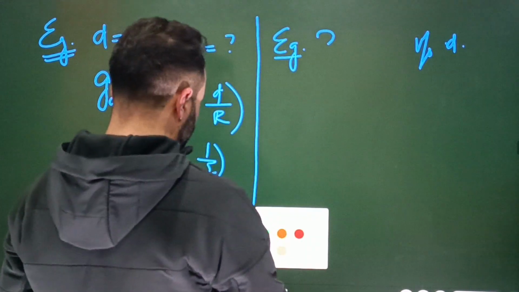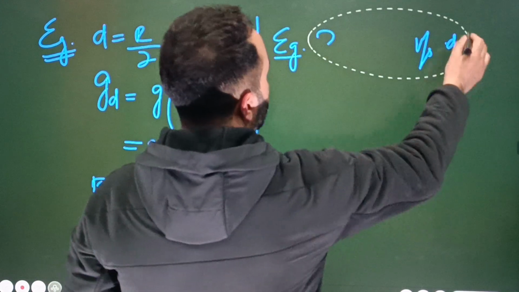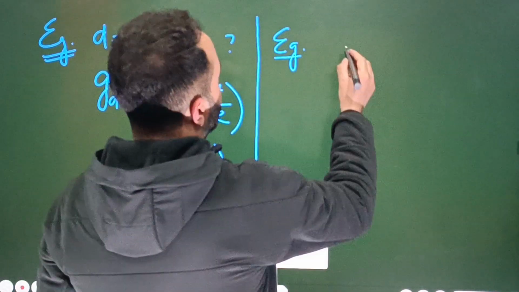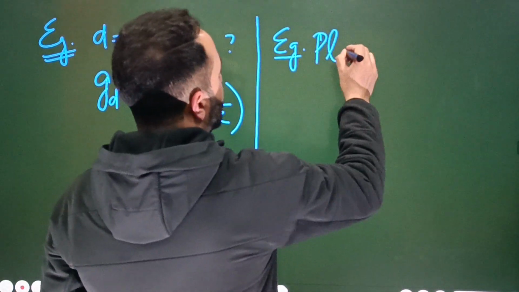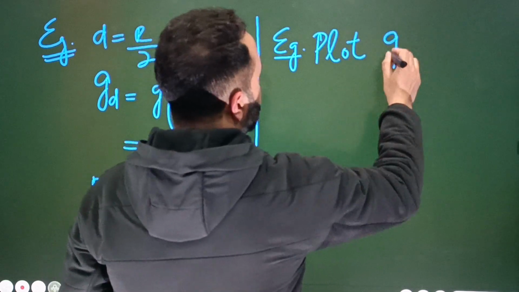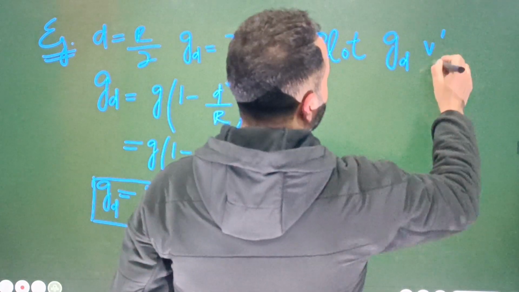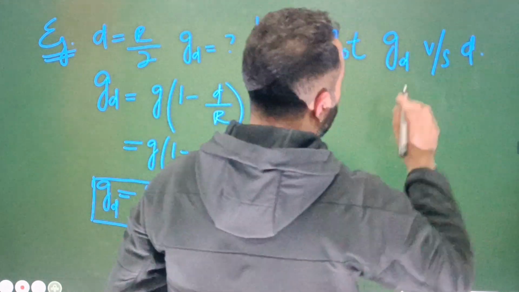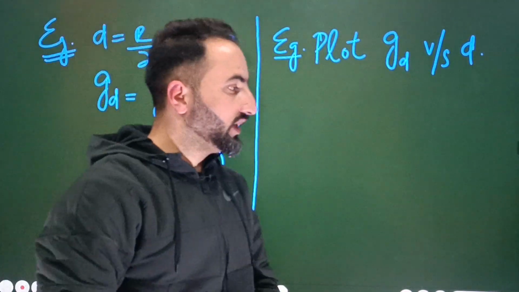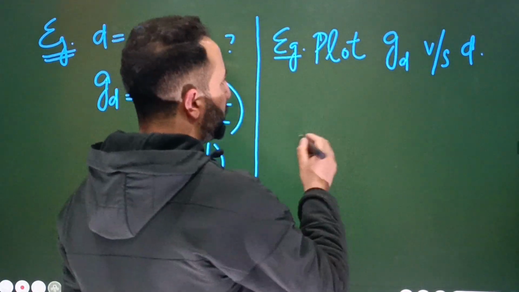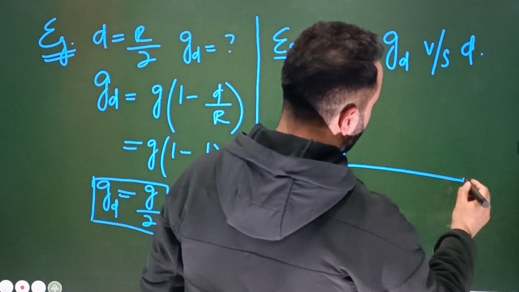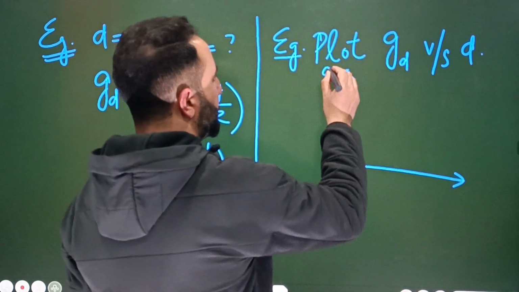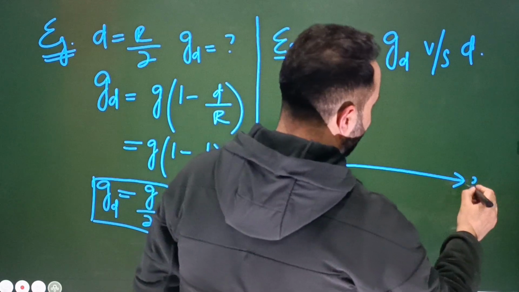Let me rewrite it here: plot g_d versus d. Simply I will plot the graph straight away. Here acceleration due to gravity, and here d.